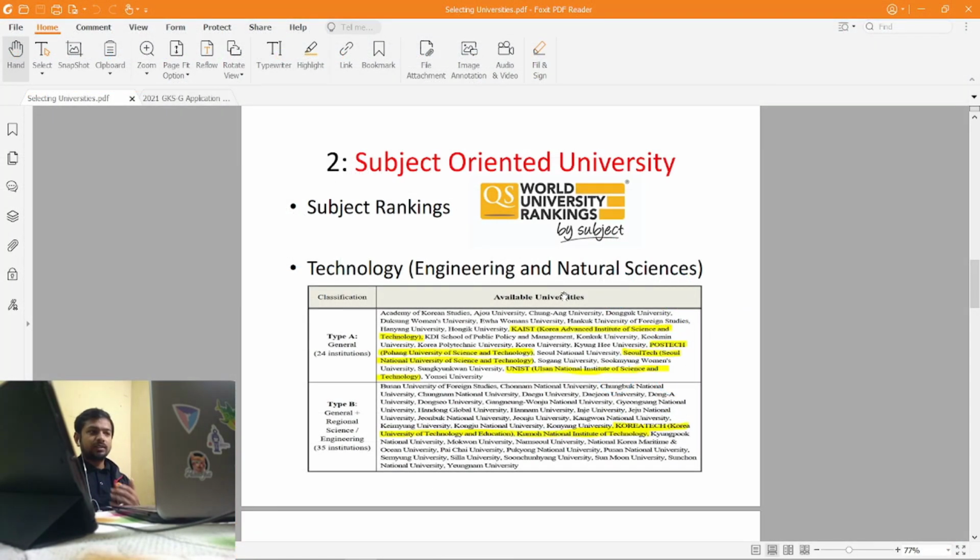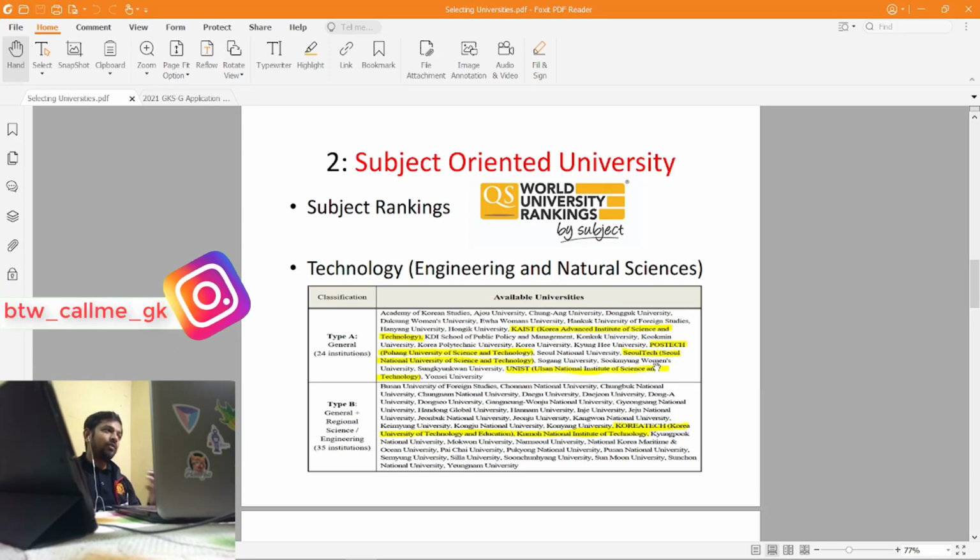Now the next point in this parameter is technology-related universities. If you see the list of universities provided in the guidelines, you will see certain university names containing science and technology. I'm not saying that those universities are not good for other majors, but what I'm saying is that these universities mainly focus on science and technology. I've highlighted those universities you can see. So maybe KAIST, then POSTECH, Seoul Tech University. These universities are good for technology, maybe engineering-related majors or natural sciences-related majors.